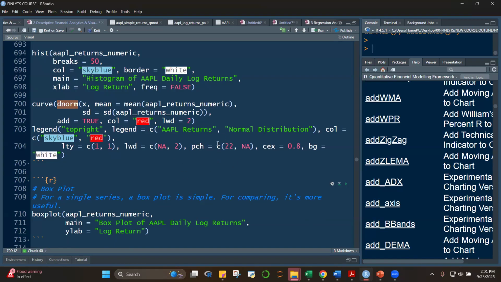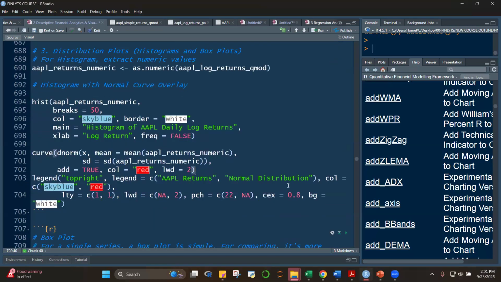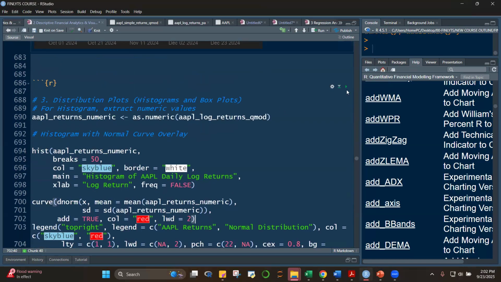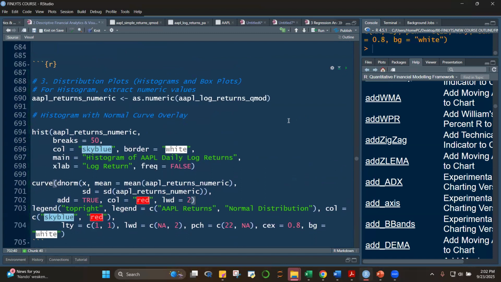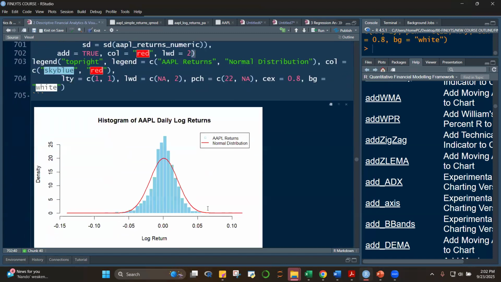The rest, class, I'll leave you to explore, because the best way to learn plotting in R is, of course, to go to the function itself, like this one, hist. You go here, class, use the help function, and then curve, and also the legend. You learn a lot of things there. For now, I'll run this, converting into numeric, and then plotting. Now you can see that you have a histogram. Superimposed is the curve. There you go.